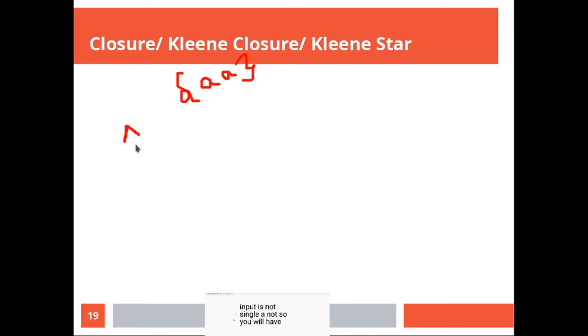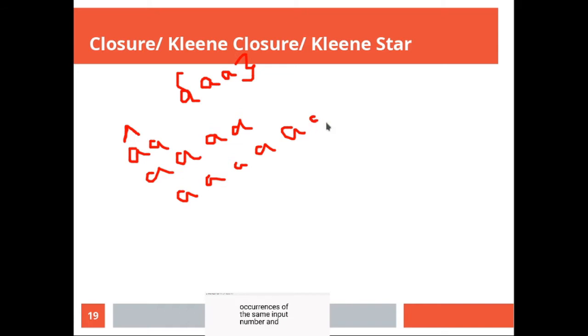You will have null, you will have AA, you will have AAAA, and three occurrences of the same input symbol, and so on and so forth. More combinations are possible. But here, if you see, the words are of even length. Why? Because my original input symbol was of even length.